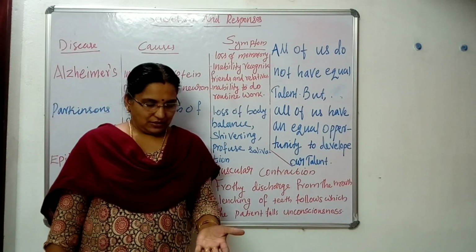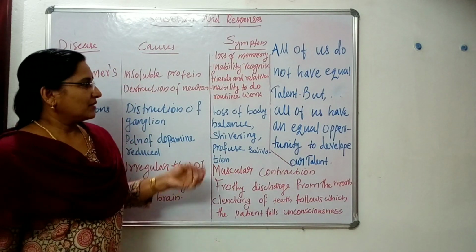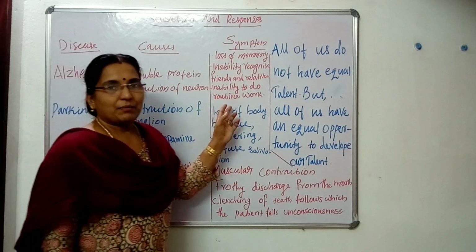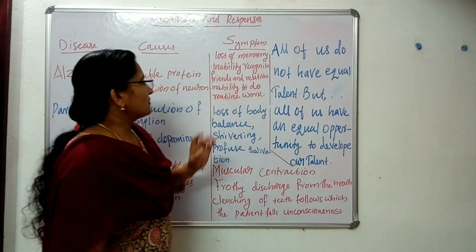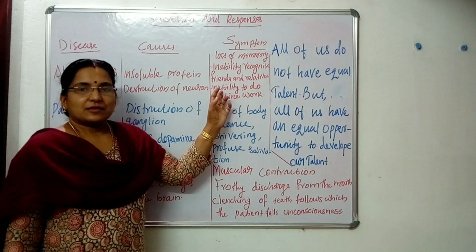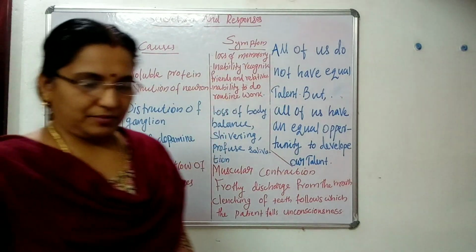Then, similarly, inability to do routine work. What all works are there? The patient feels much difficulty to do all this work. These are the symptoms of the disease Alzheimer's. Then how does the name come?